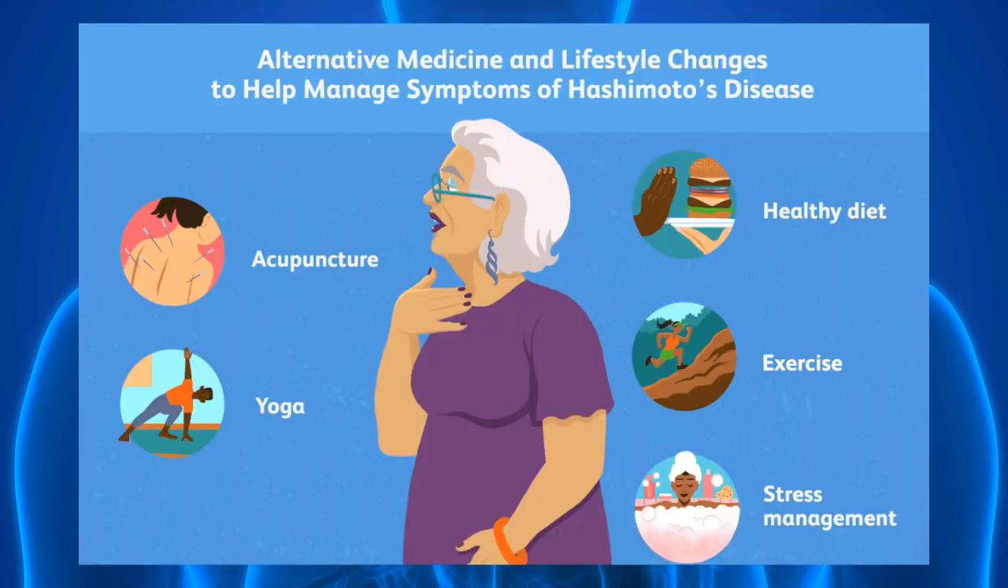As Hashimoto's thyroiditis is an autoimmune disorder, a particular medicine for it is not available, but it can be reduced by acupuncture, yoga, attaining a healthy lifestyle and healthy diet, regular exercise and stress management.